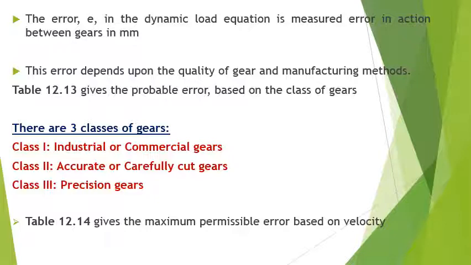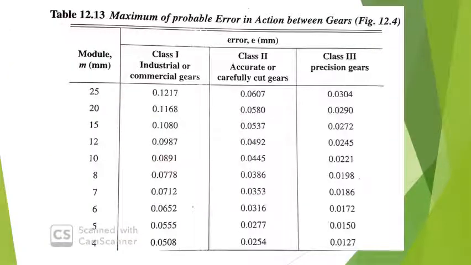Table number 12.14 gives the maximum permissible error, which is based upon the pitch line velocity. This table 12.13 gives the maximum probable error in action between the gears for the three classes of gears discussed, that is class 1, class 2 and class 3 gears. This depends upon the module of the gear teeth, starting from module 4 up to 25.